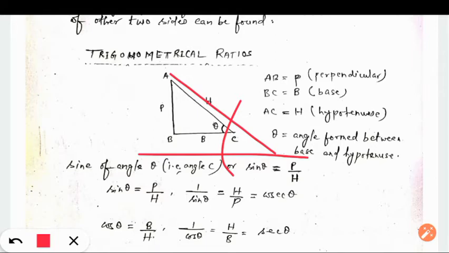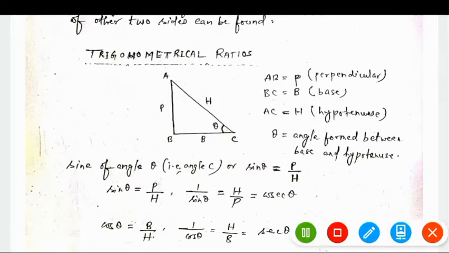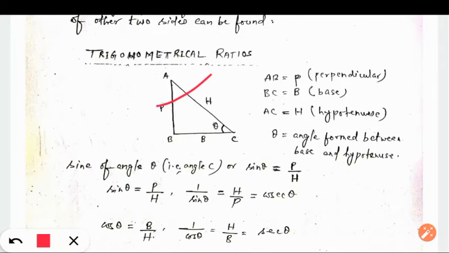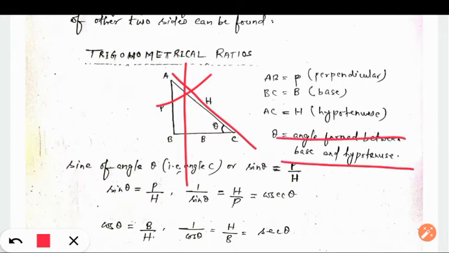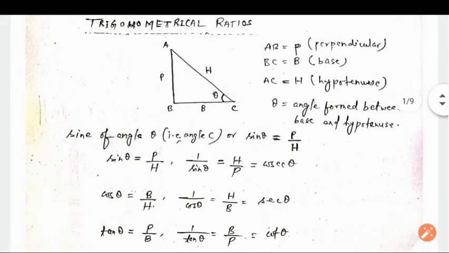Similarly, if I say angle A, then with respect to angle A, this side will act as hypotenuse and this side will act as base, because the angle is formed between base and hypotenuse. So with respect to that angle, the name of the side will change. Now you will understand it further in detail when we solve the question.